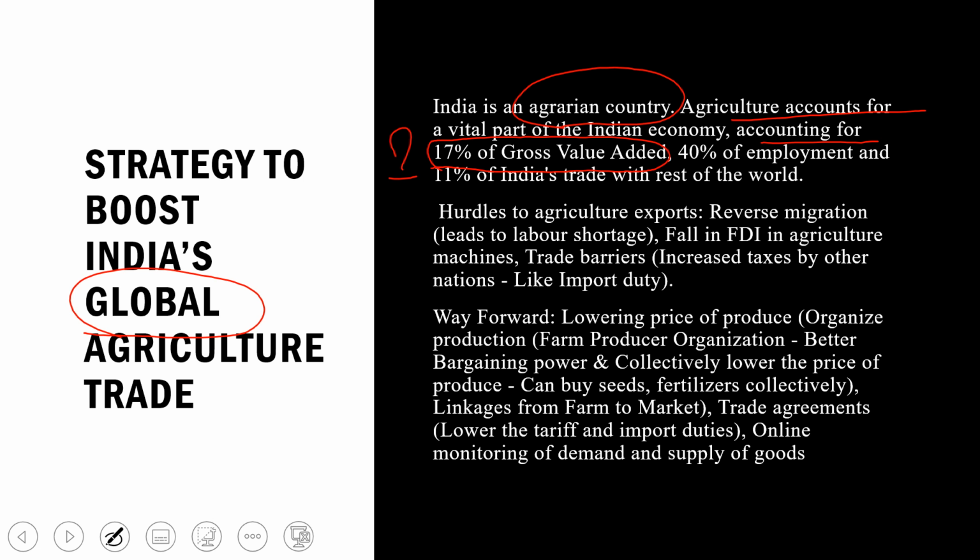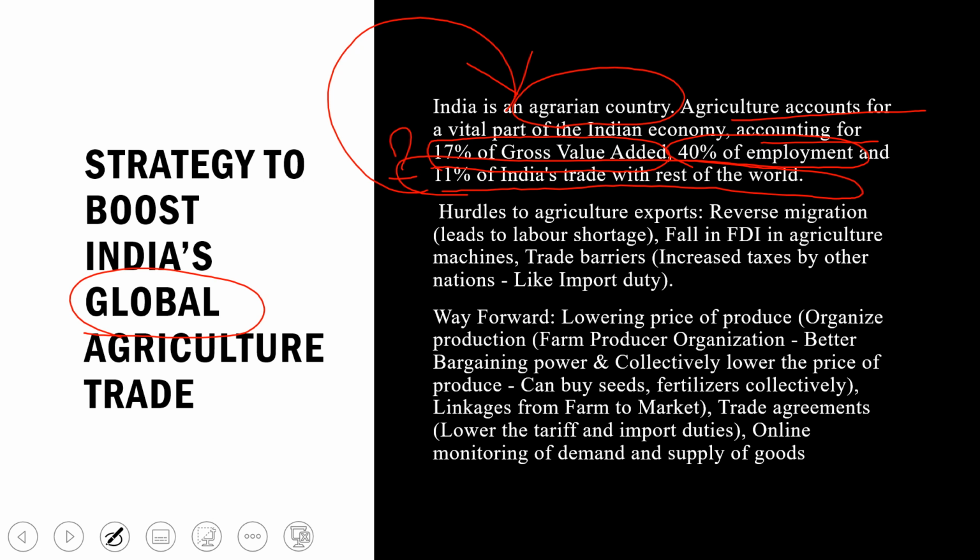Only 70% is expended on agriculture. Then 40% of the employment is in the agriculture sector, and 11% of India's trade with the rest of the world is through agriculture. So these data are not less, these data are very huge, and in spite of that, the percentage of expenditure with respect to the GDP is very less.